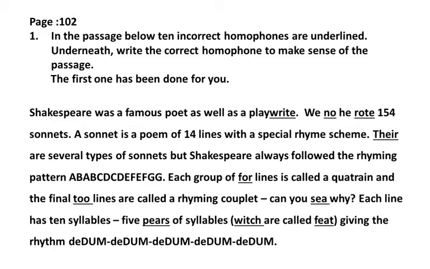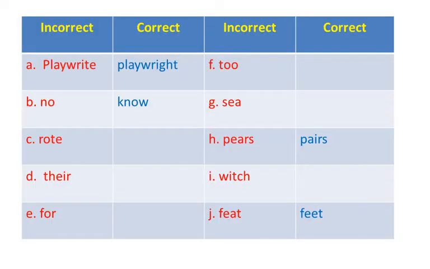You have to write the correct homophone in the column down. There is an example given to you, W-R-I-G-H-T. Children, look at this slide. This slide provides you correct answers. Some columns are filled. You have to find the remaining answers.